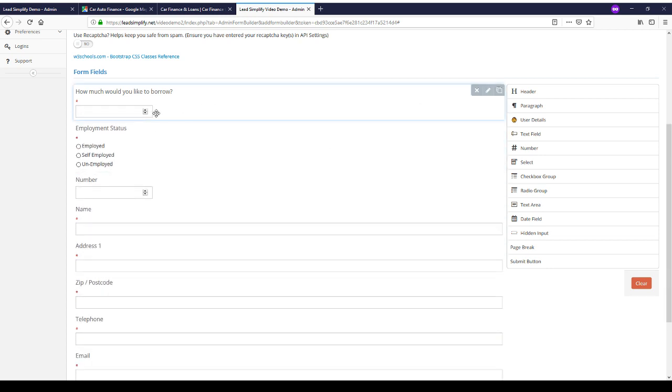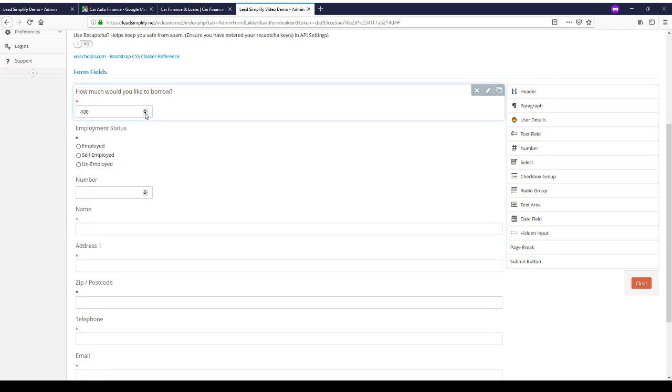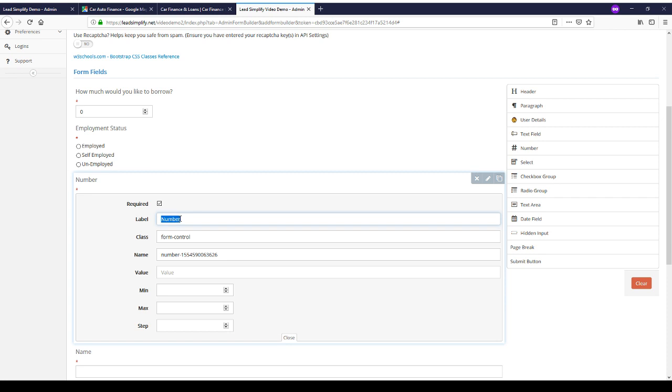So if we do this now, we'll click that. It doesn't actually do it when we're building this in here. It does. It's because I've got the maximum set at 5 at the moment. So say maximum 50,000. We can see it jumps up in steps of 100. Okay, and this will be required.